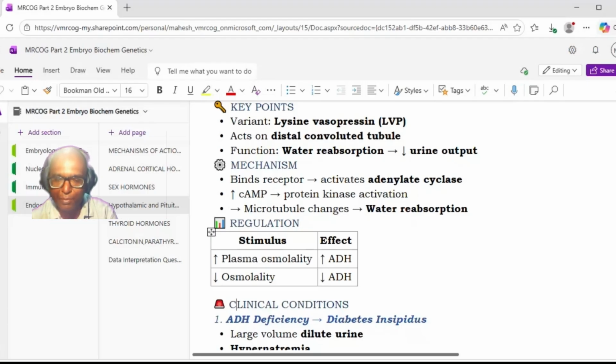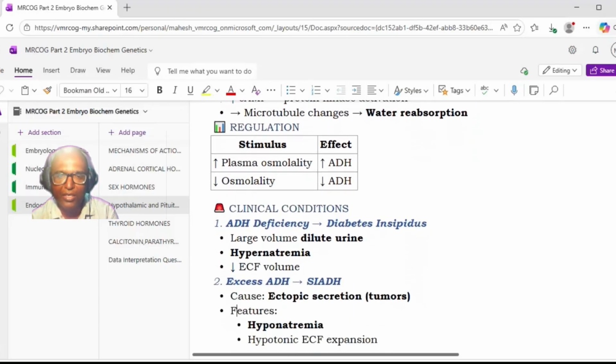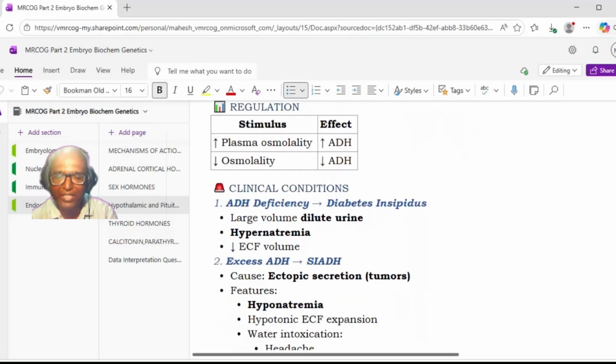So it is directly proportional. Increased plasma osmolality, increased secretion. Then it will cause water reabsorption. Then the osmolality will be maintained. If there is a decreased osmolality, there will be decreased ADH, so reduced water reabsorption. Okay. And again, the osmolality will be maintained. Okay. Now, what are the clinical conditions affecting the ADH?